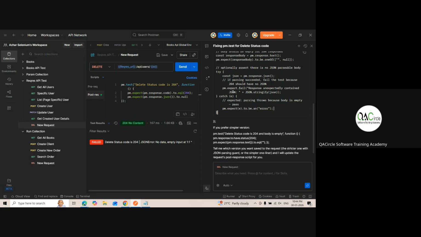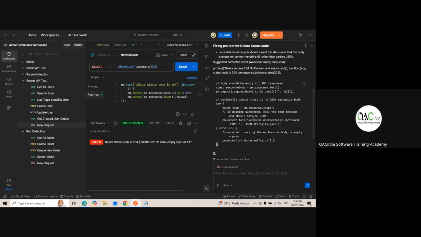Okay, let's try pm.response.json, expect to be error. I'll try this. Let's see if it works. What is the issue? No. If I want to remove this. Okay, let's stick to the first point only. Body should not be there. That's what I'm trying to get, but that's all right.